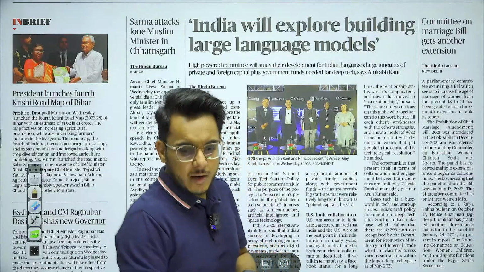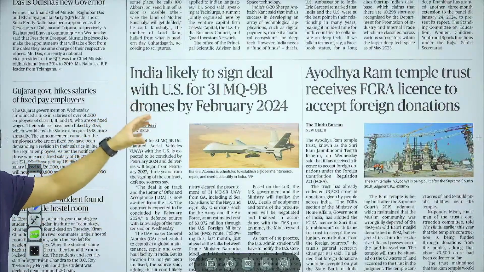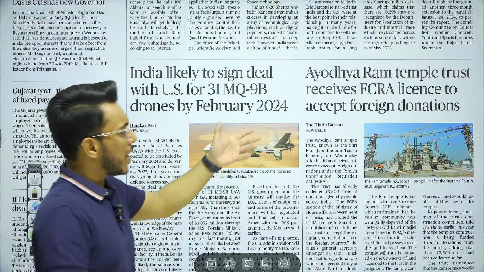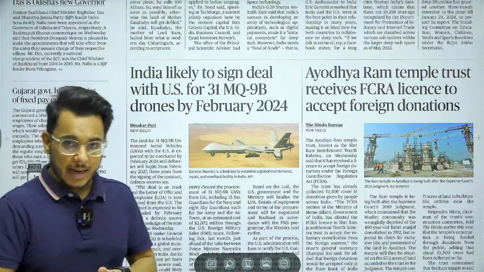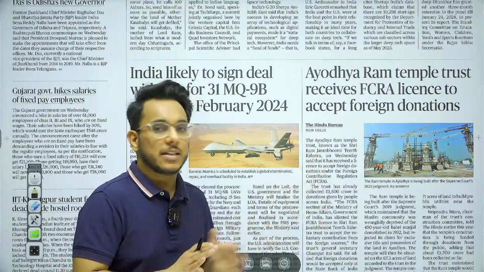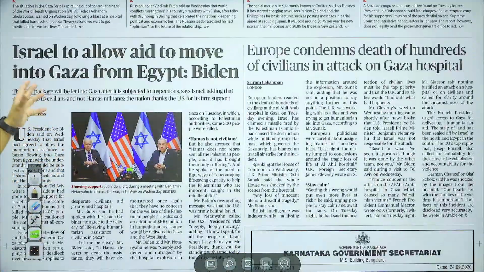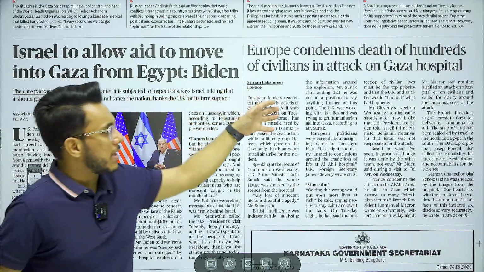Then, guys, further moving on, India likely to sign deal with US for 31 MQ-9B drones. We'll take this article. Ayodhya Ram Temple Trust to receive FCRA license to accept foreign donation. FCRA stands for Foreign Contribution Regulation Act. Under the FCRA, every NGO or organization which is receiving funding from foreign sources needs to have a license under FCRA.